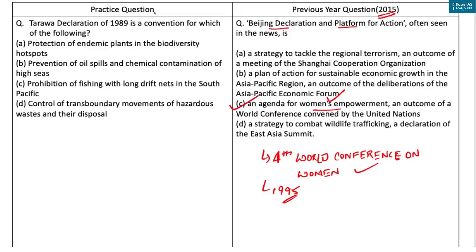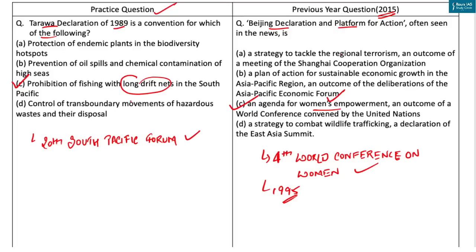Now let's come to the practice question. Question says Tarawa Declaration of 1989 is a convention for which of the following? Now Tarawa Declaration of 1989, formulated at the 20th South Pacific Forum, aimed at banning fishing with long drift nets in the South Pacific. So the answer of this practice question is option C.